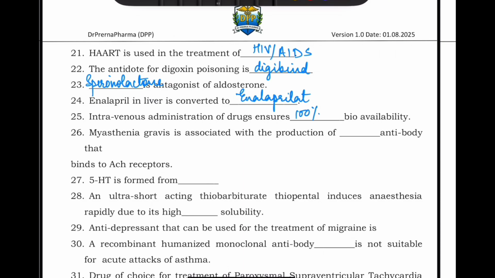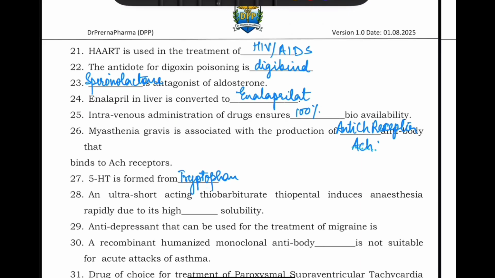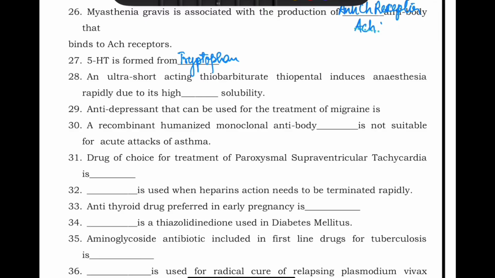Myasthenia gravis is associated with the production of antibodies that bind to acetylcholine receptors. Okay. 5-HT, what is the source of 5-HT? 5-HT is formed from tryptophan. An ultra short acting barbiturate, thiopental, induces anesthesia rapidly due to its dash solubility. It is highly lipid soluble. That is why it has got a redistribution phenomenon. Then antidepressant that can be used for treatment of migraine is amitriptyline.